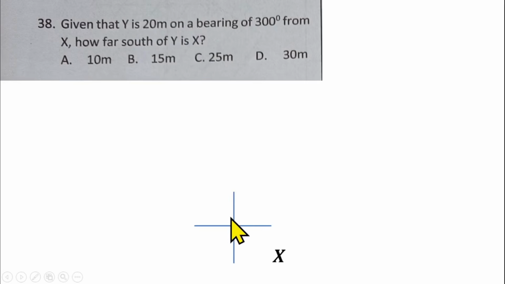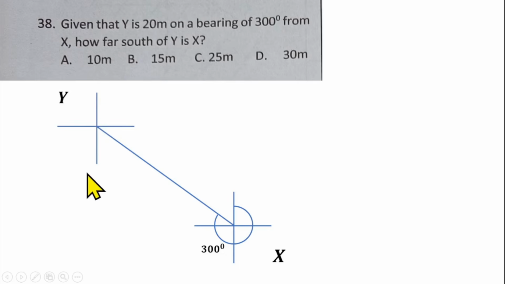So 300 degrees will fall here. So draw a straight line here, and we said the bearing there is 300 degrees. So locate the bearing. Then there is point y. Draw a cardinal point to represent point y there, and the distance between them is 20 meters, like you have been told. Then how far south of y is x? This is y here, and this side is the south of y. How far is this x south of this y?